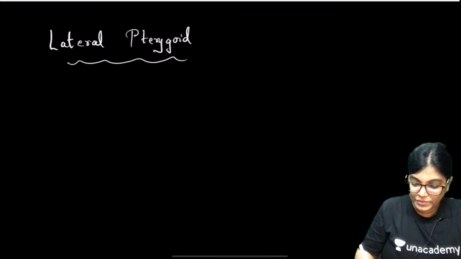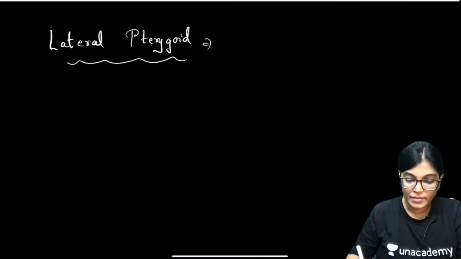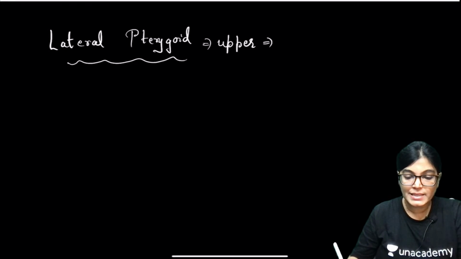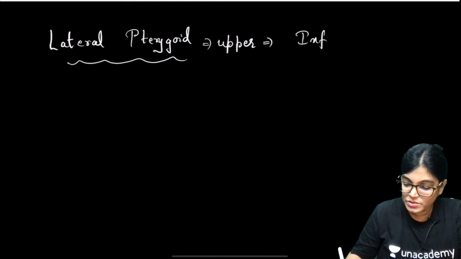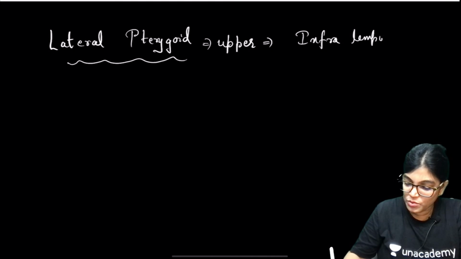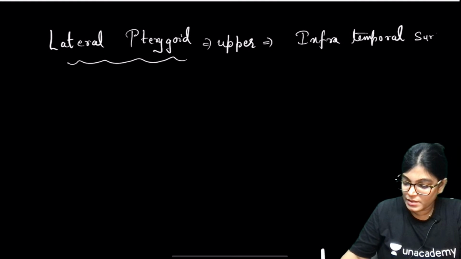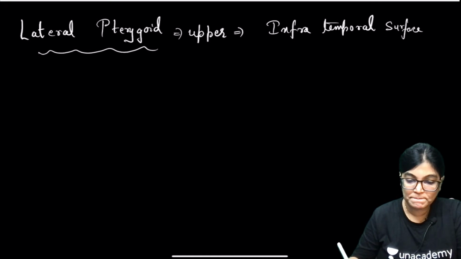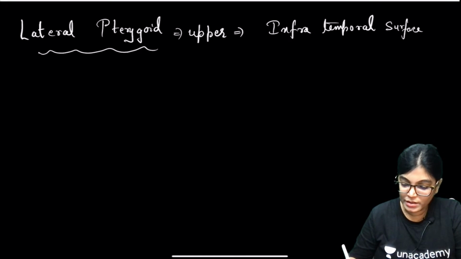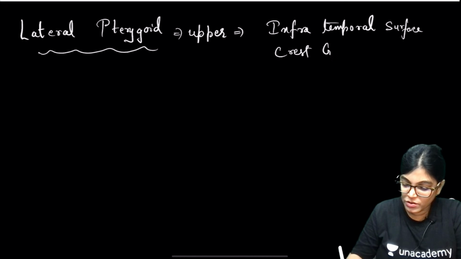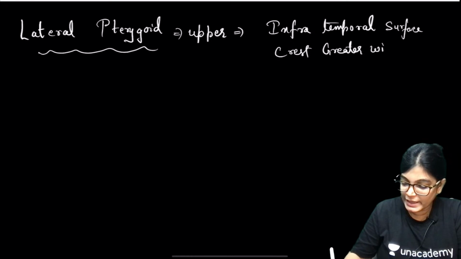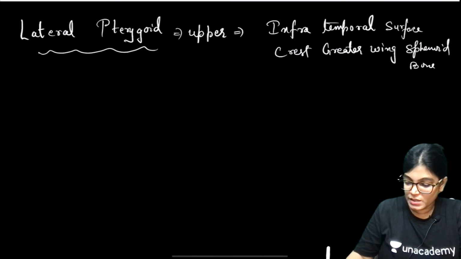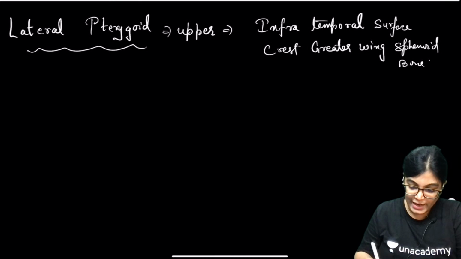When we talk about the lateral pterygoid muscle, it has two heads. One is the upper head. The upper head originates from the infratemporal surface and the crest of the greater wing of the sphenoid. Greater wing of which bone? Sphenoid bone, the butterfly bone. This is the origin for the lateral pterygoid upper head.